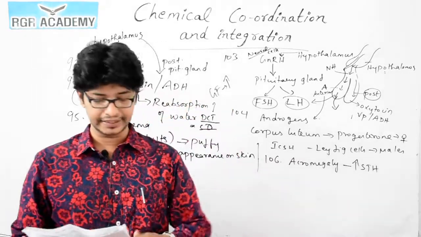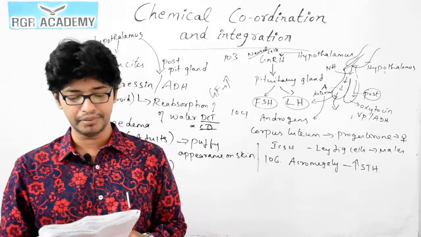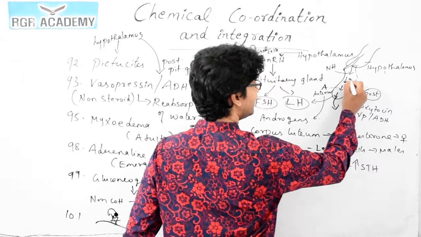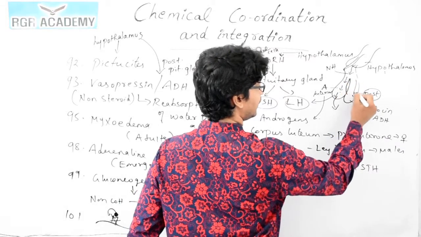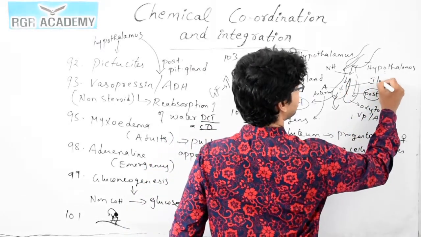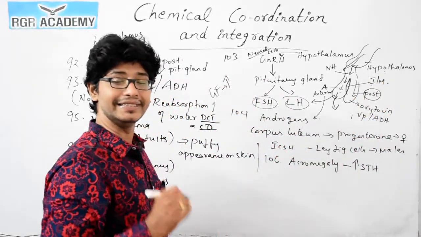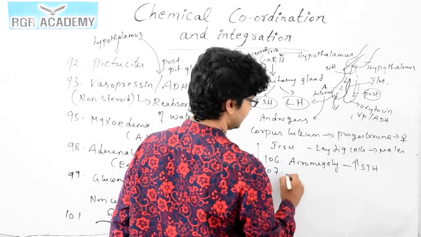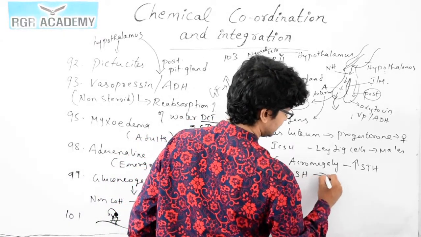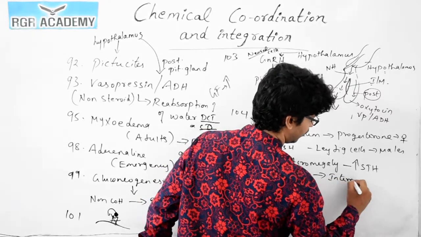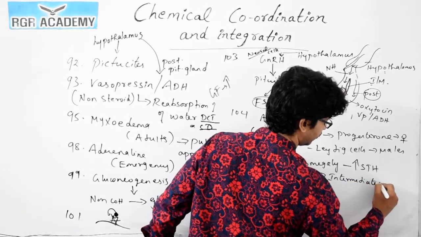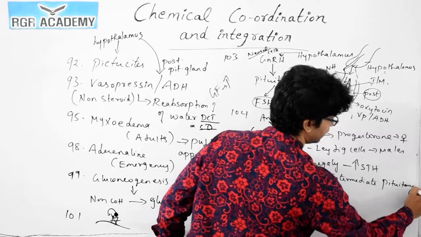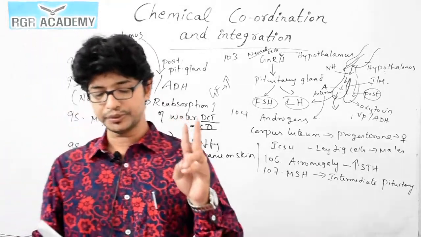Question number 107. MSH is secreted by the middle lobe of pituitary. In the middle lobe of the pituitary, we have the pars intermedia. So this is the anterior part and this is the posterior part. This is the intermediate part. This intermediate part of the pituitary gland produces the hormone melanocyte stimulating hormone, MSH. Melanocyte stimulating hormone is produced by the intermediate lobe or the median lobe. Okay, so the correct option is 2.